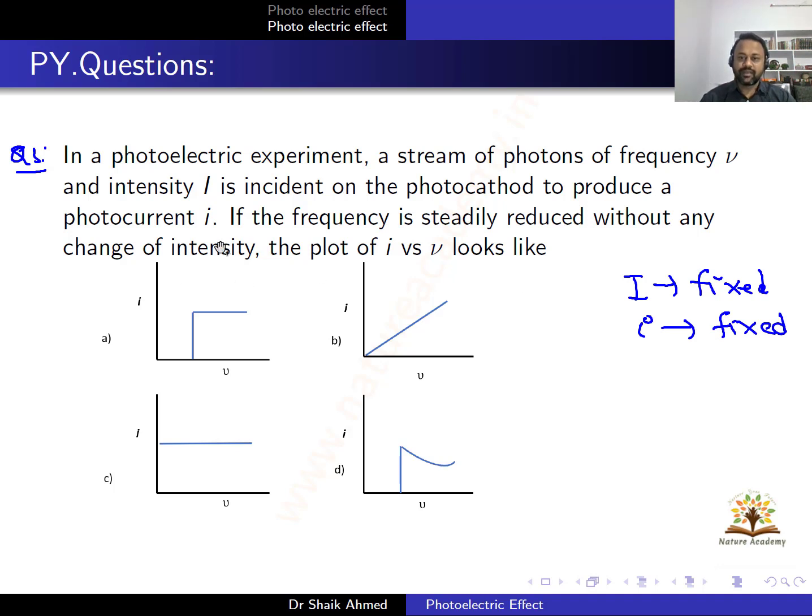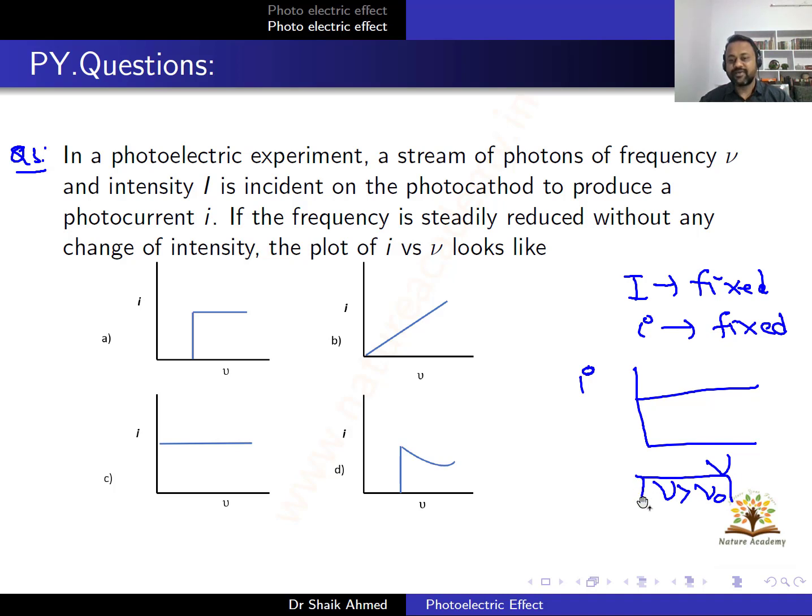The plot of current versus nu looks like. The plot of current and frequency looks like. I have already explained the graph of current versus frequency. This is a straight line you will get, provided that this frequency is greater than nu naught.